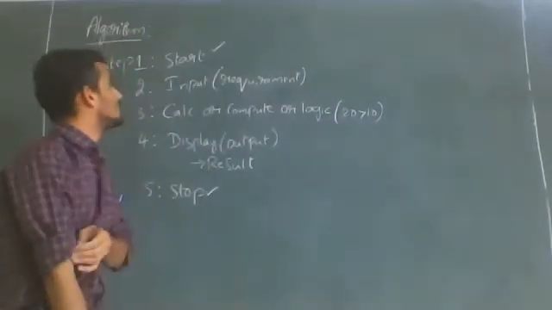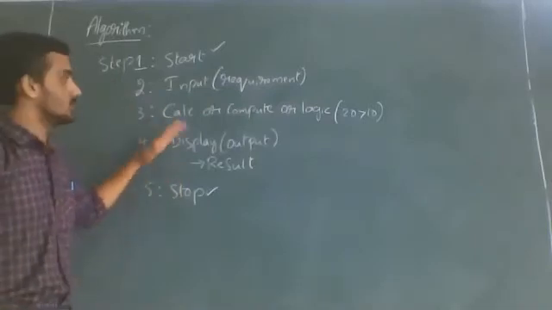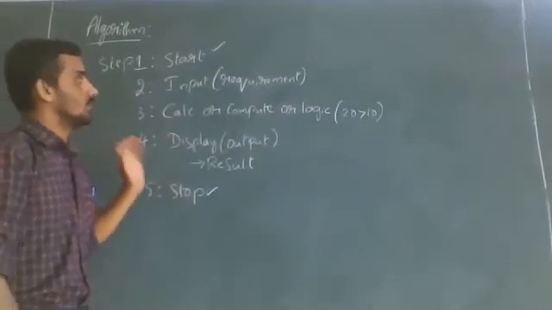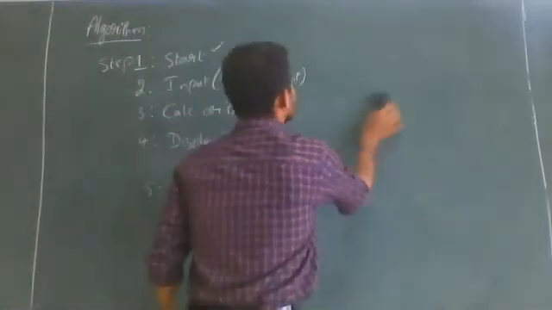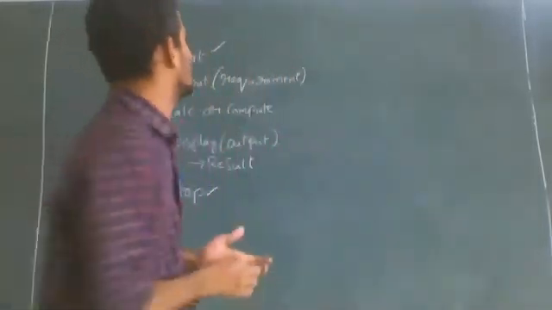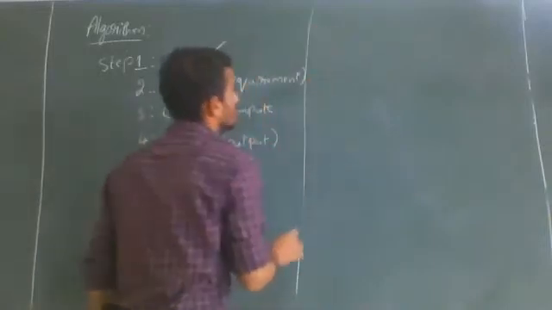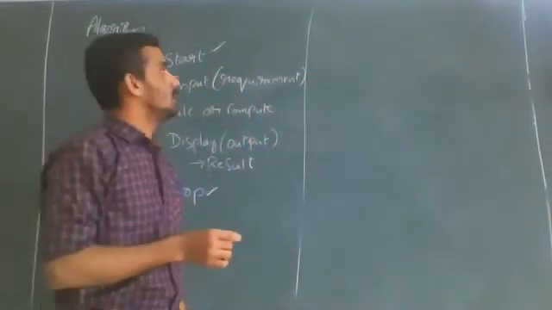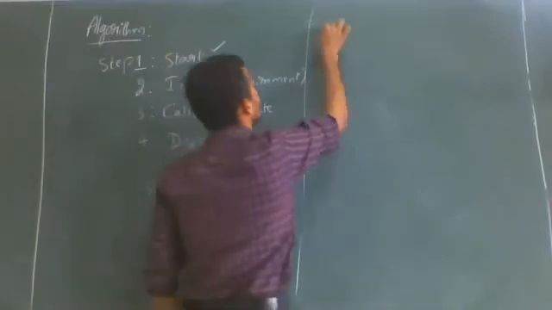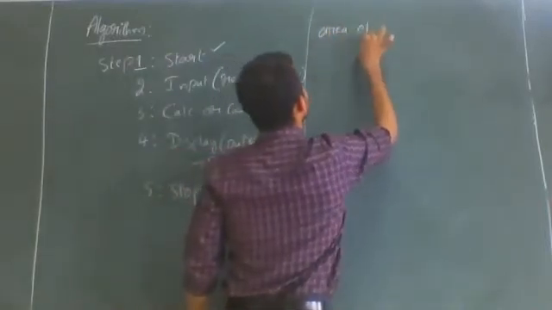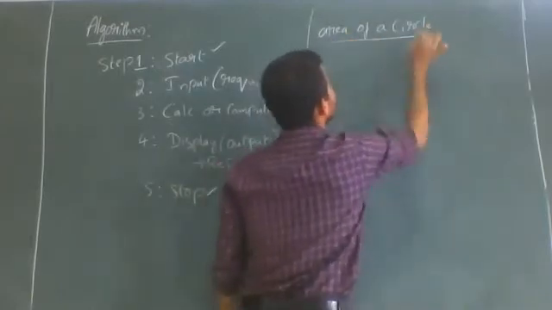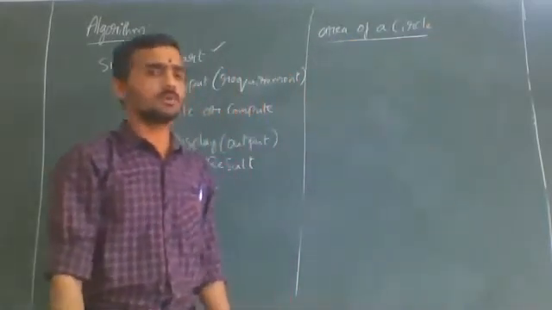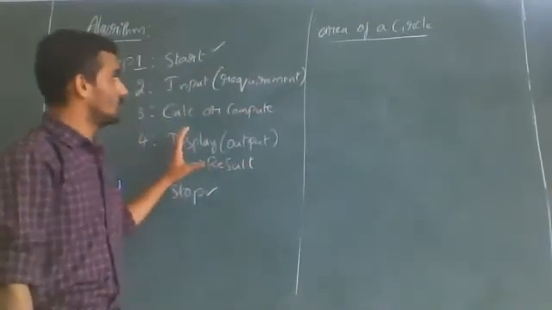Okay, so this is what we can call an algorithm, a step by step process to solve any given problem. Now let us try to write one example for this. For example, if I say calculate the area of a circle, how can we write this using an algorithm?